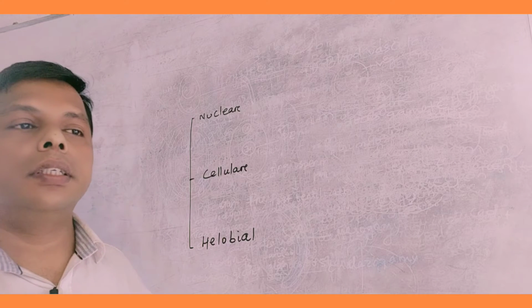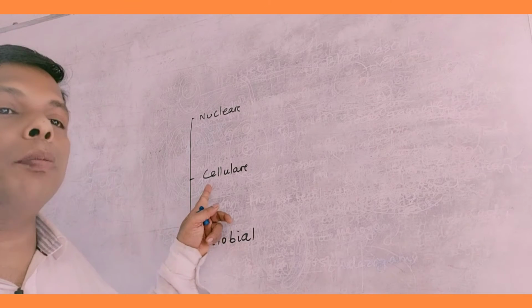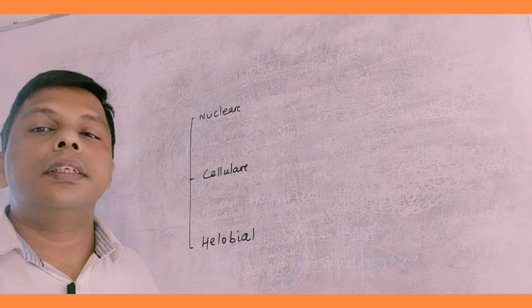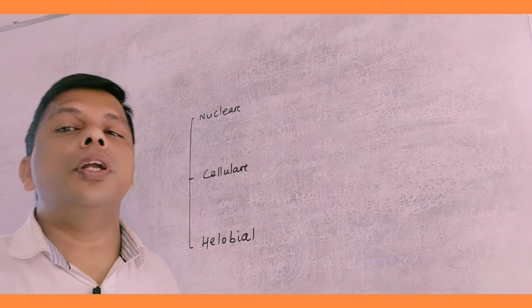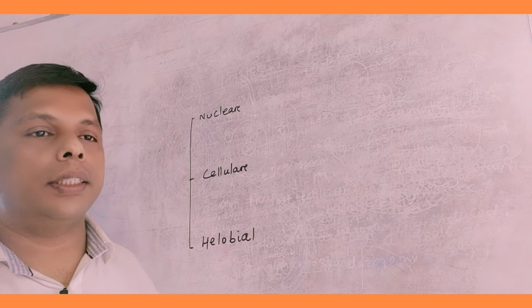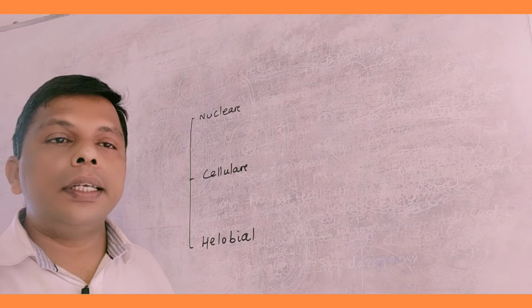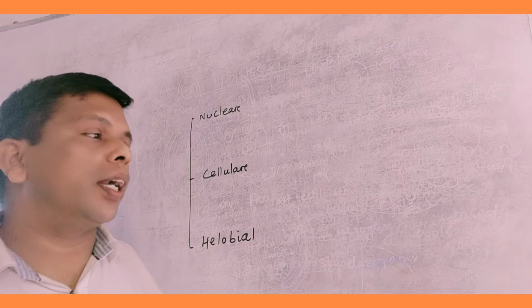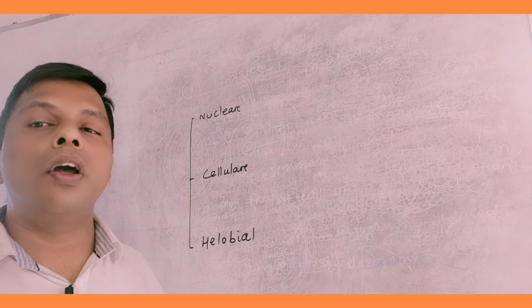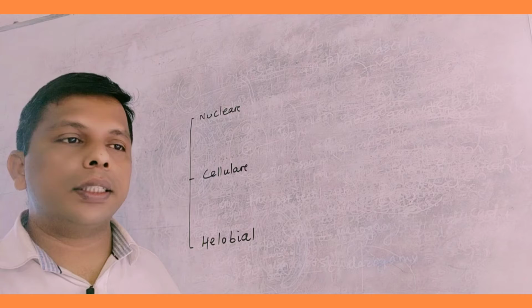Nuclear means the nucleus divides repeatedly. Cellular means the division is like a cell, that means karyokinesis followed by cytokinesis. The helobial type is found in monocot plants. Clear?